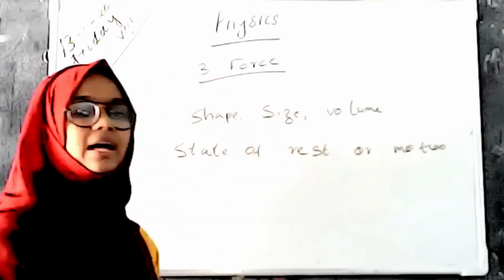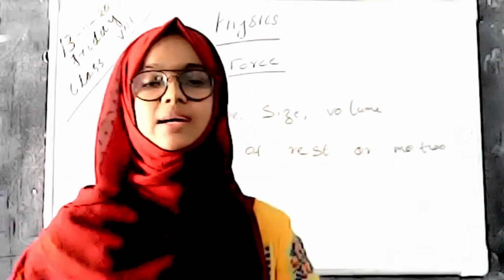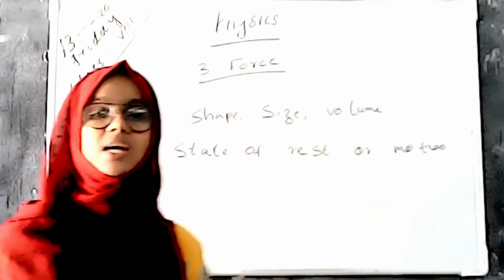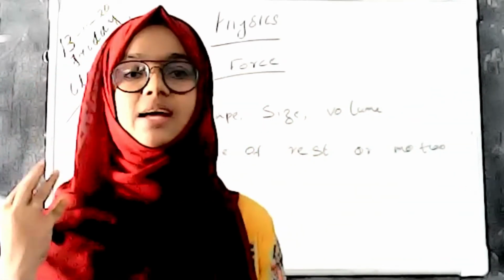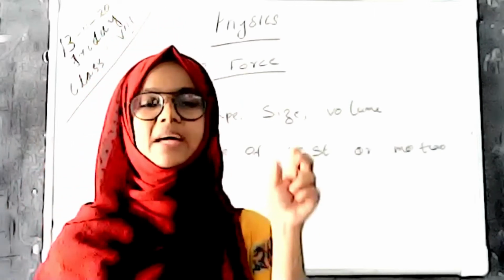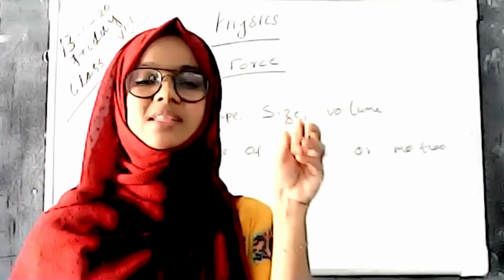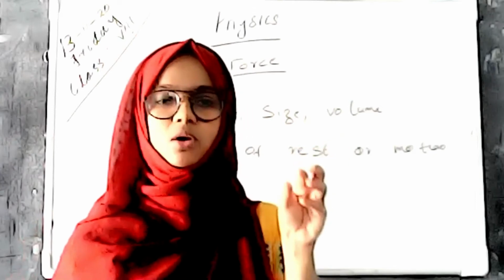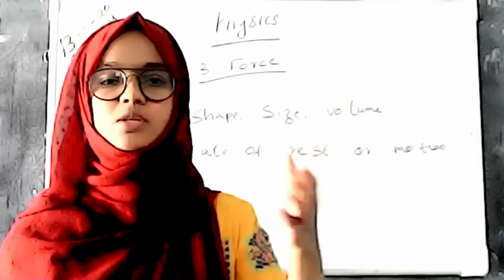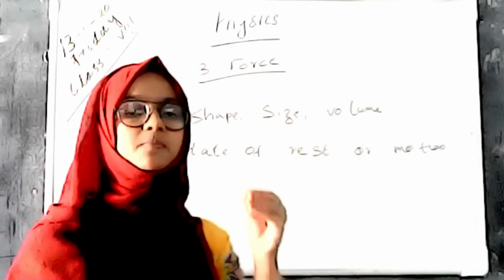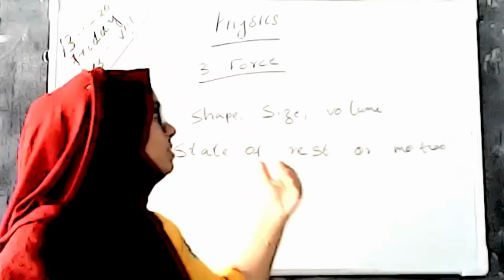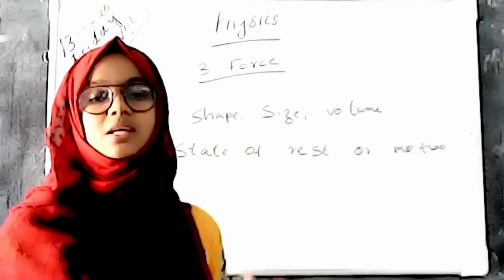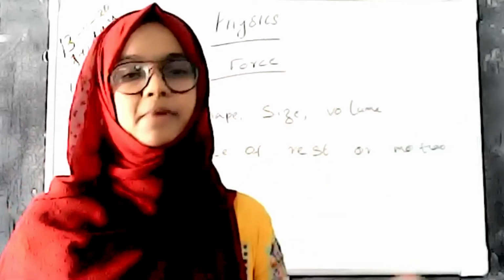So when we apply a force to a container, it changes the shape based on the amount or strength of force. When we apply a small amount of force, the change in shape is very small. When the strength of the force becomes higher, the change in shape is higher. So the change depends on the strength of the force we are applying.